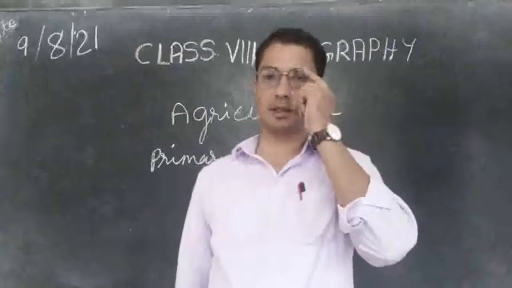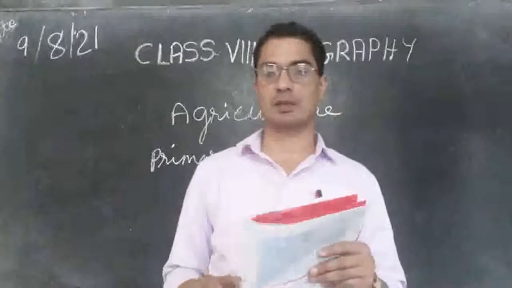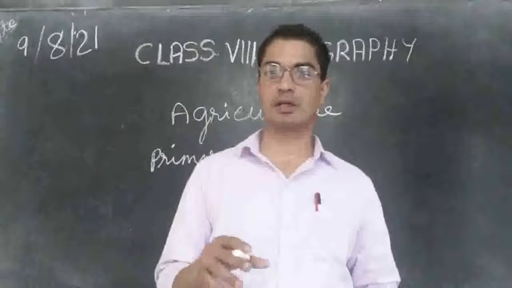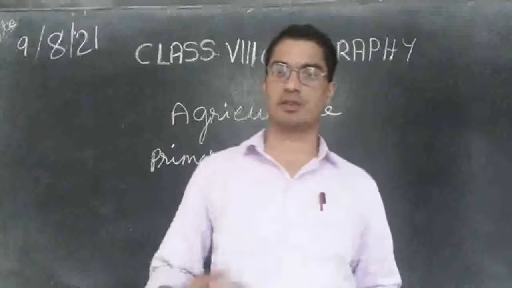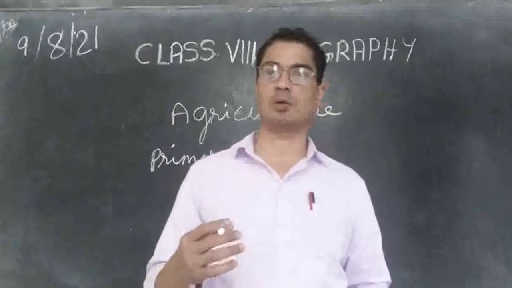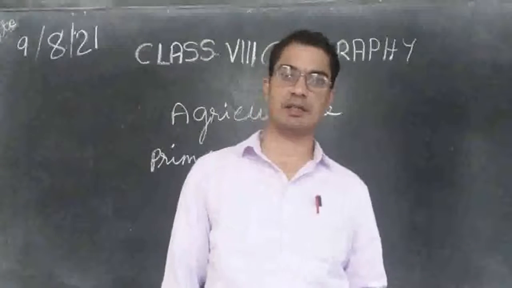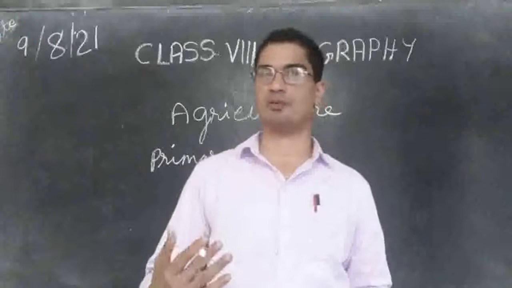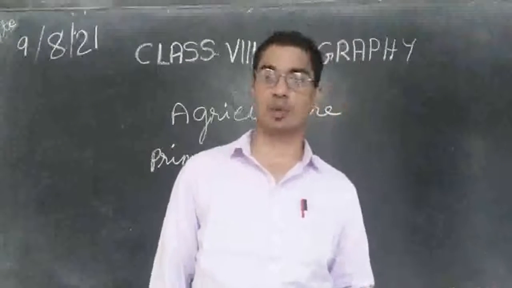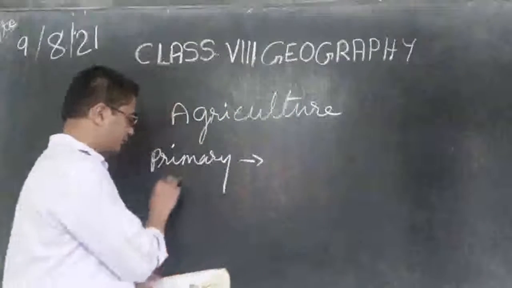So in short we can say primary activities are work done on the land. All the works that are done on the land. Cultivation, digging, mining, fishing, all these are work done on the land. Even growing animals, all that is primary activities. Now let's see what is secondary activities.